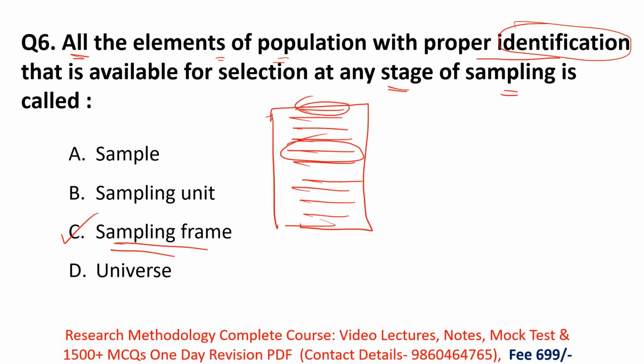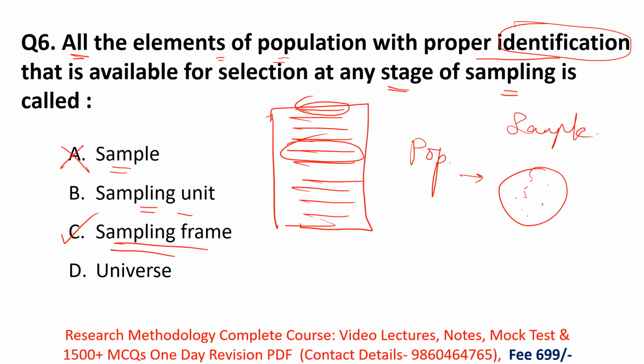So the first option here is sample. What is a sample? You have some population and you are selecting a subset of your population, or some members of the population. This is known as a sample. In a sample you don't have all the population members and their identification. So here option A is incorrect.